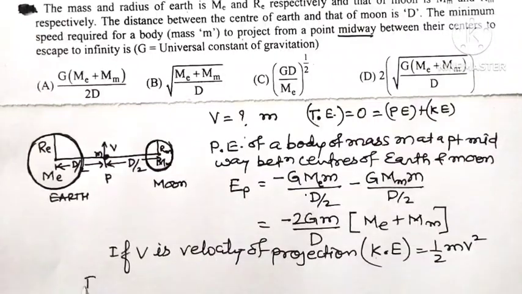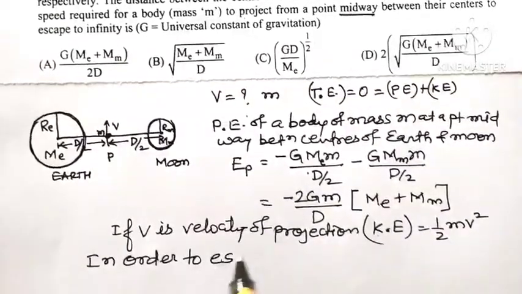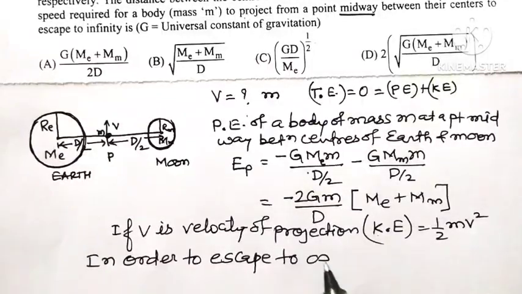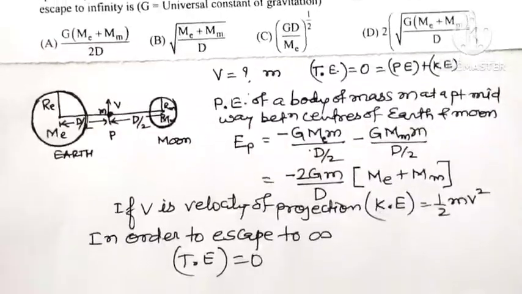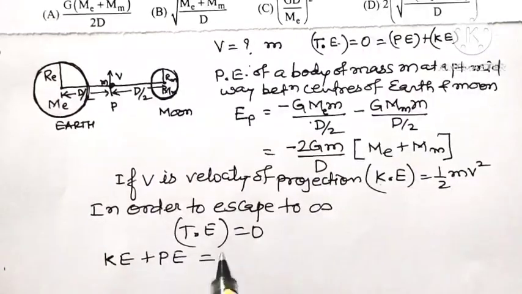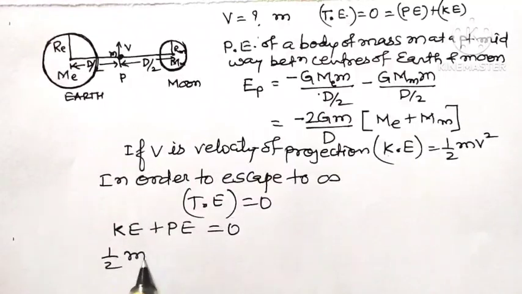Now in order to escape that body to infinity, what is the condition? The total energy of the body must be equal to 0. Total energy means the sum of kinetic energy and potential energy, and it must be equal to 0. Kinetic energy is half mv square.